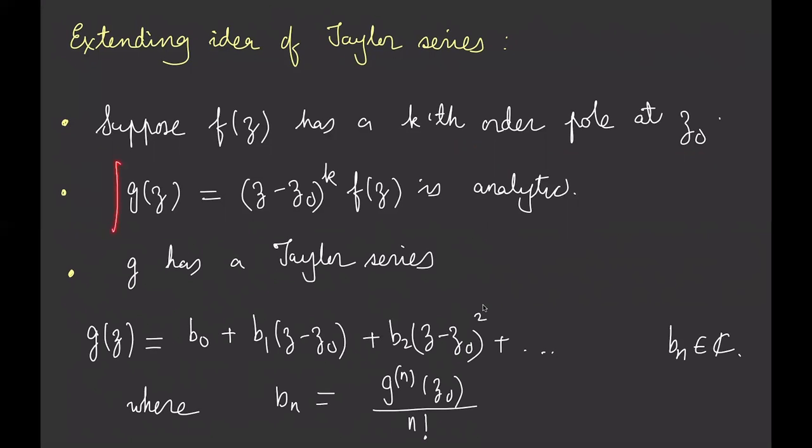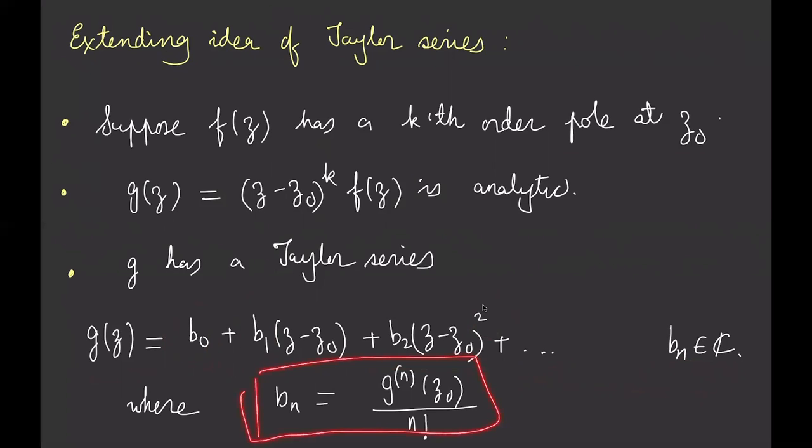Well, if I define this function, then that's going to be analytic, right? That's the whole point. If I multiply by (z - z0)^k, then the pole sort of disappears. So this function is analytic, and I can write down a Taylor series for it around the point z0. So I've got a constant, then a constant times (z - z0) to the power 1, then a constant times (z - z0) to the power 2, and so on. Bear in mind that these constants can be complex valued. And what are the bn's?